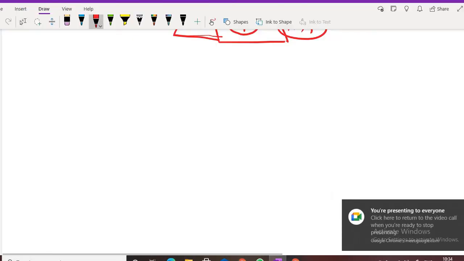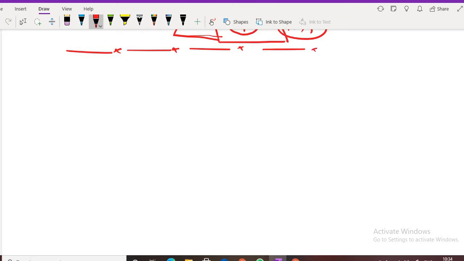But yeah, if you have understood till this portion, screen is visible? Come on, tell me. Screen is visible? Yes, sir. Okay. If you have understood till this portion, there is a very important topic that I am going to discuss with you. The name of that topic is Ohm's Law.